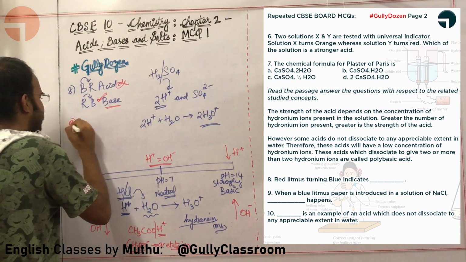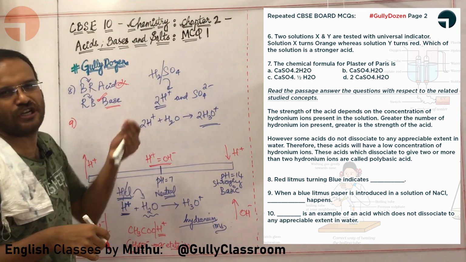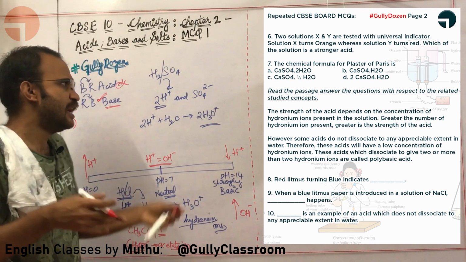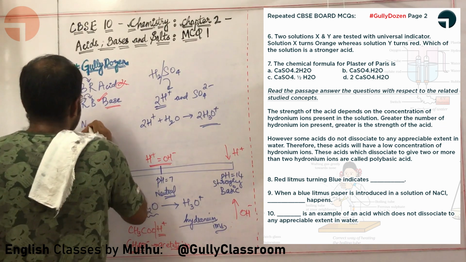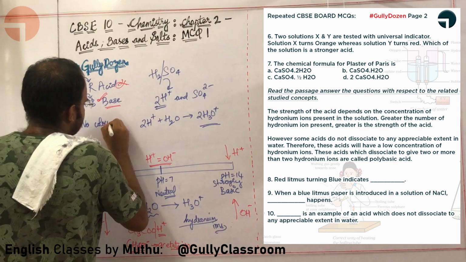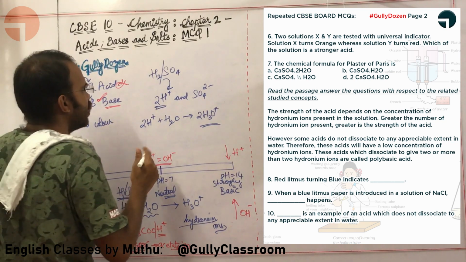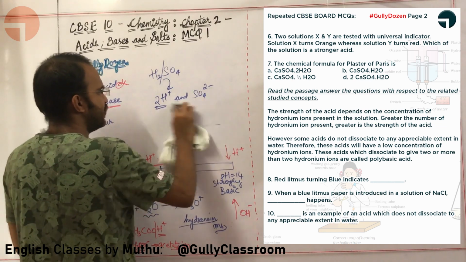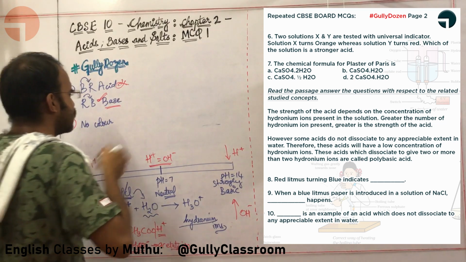Let us look at the 9th question. When a blue litmus paper is introduced in a solution of NaCl, common salt or sodium chloride, what happens? No color change is happening. Why is no color change happening, sir? NaCl is a neutral salt. It is neither an acidic salt nor a basic salt. Why is NaCl neither an acidic salt nor a basic salt? Because it is formed from a strong acid and a strong base.